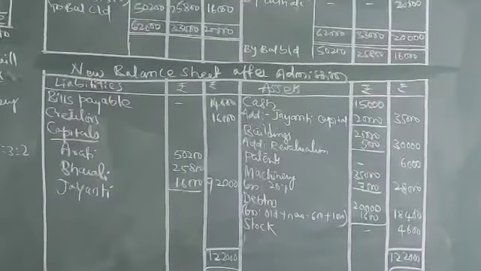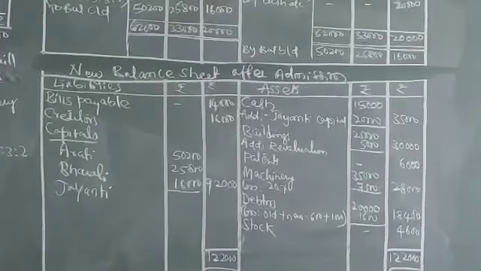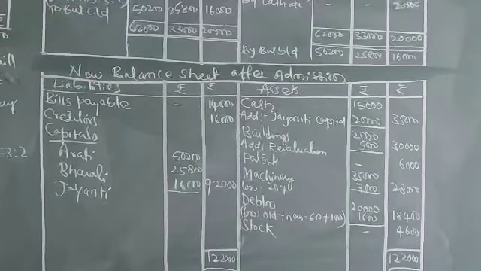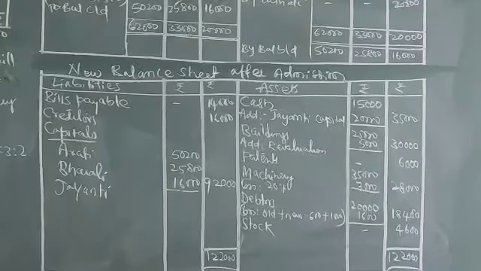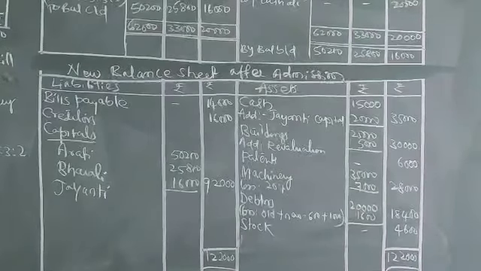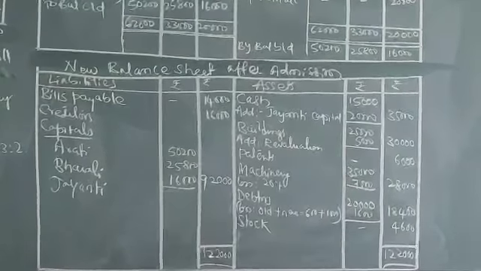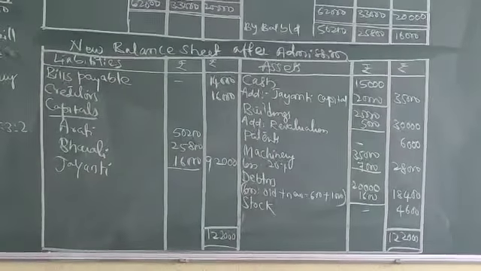Coming to the cash, 15,000. Add Jayanti's capital. Goodwill should not be added here because not brought any single pie, only created in the books. For that purpose, no need to add to the cash. Cash not brought from the outside. 15,000 plus 20,000, 35,000 is the cash available in the firm. Buildings appreciated by 5,000, that is 25,000 plus 5,000, 30,000.